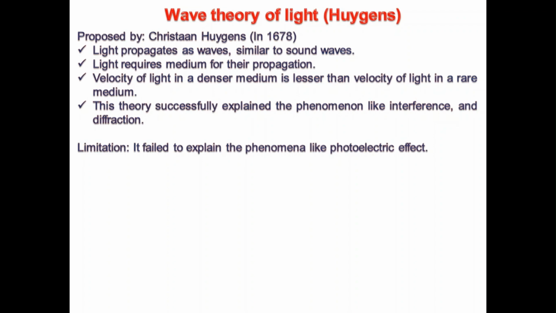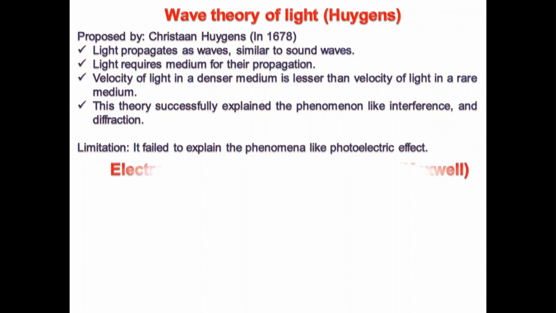So phenomena like refraction, diffraction and interference can be very easily and successfully explained. But from the particle nature point of view, there is a limitation: it failed to explain the photoelectric effect or the Compton effect. But diffraction and interference, the wave nature, can easily be explained by Huygens.